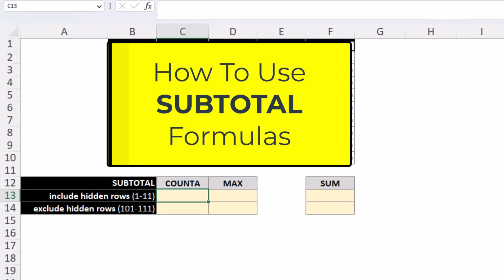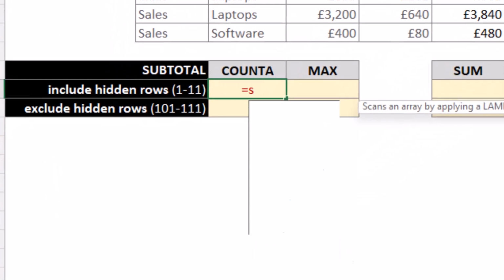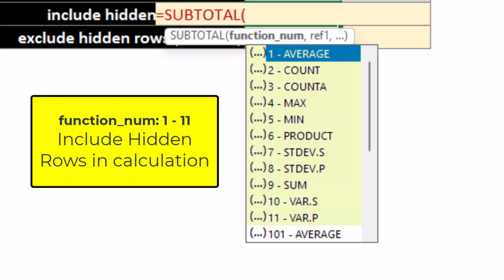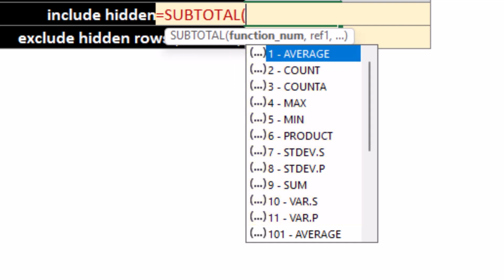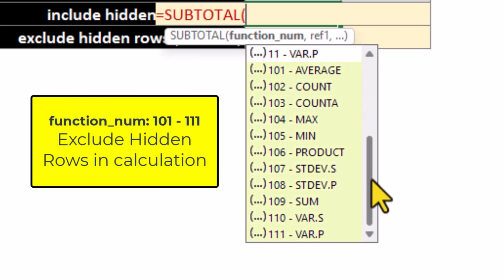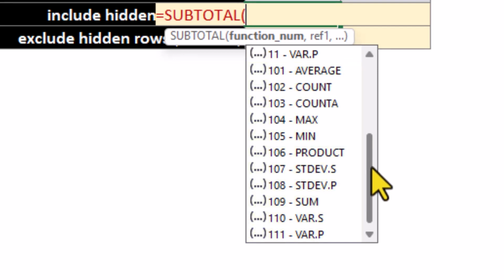The subtotal function has two main arguments: the function number and the data range that we want to reference. And the function number is what makes the subtotal function so versatile. We can basically call upon another function based on this long list. Functions 1 to 11 will include any hidden rows in their calculations. Functions 101 to 111 will exclude hidden rows.